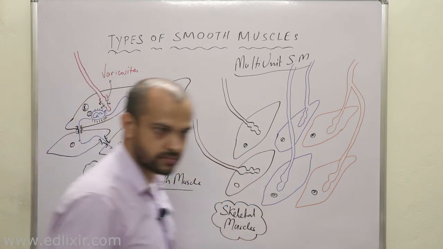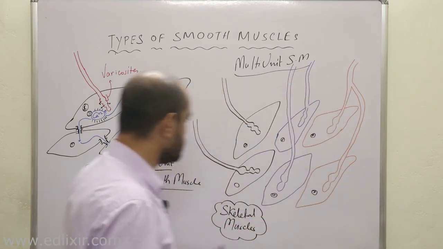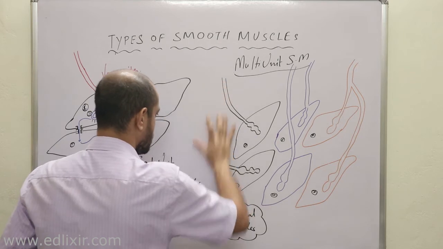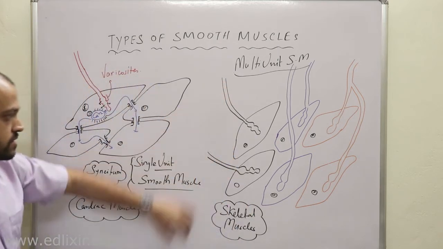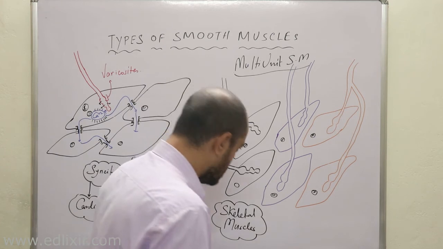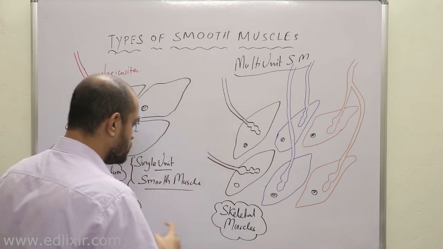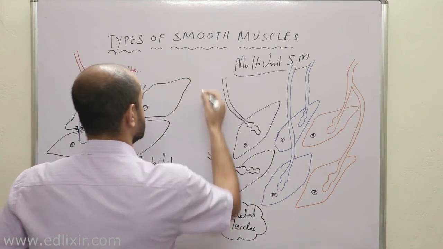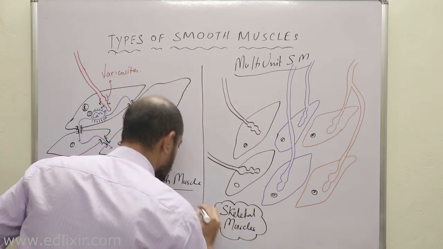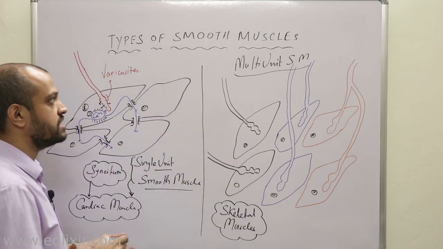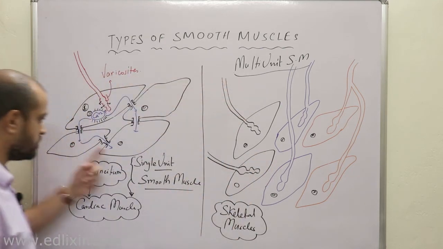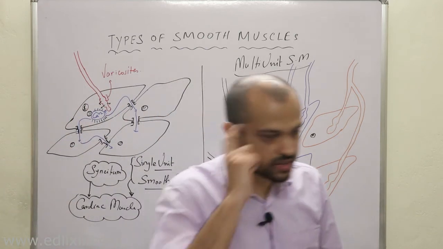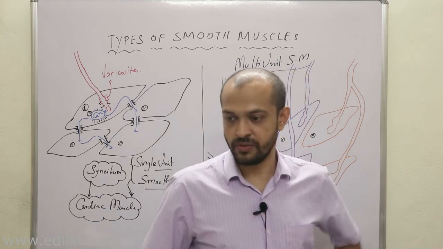Okay. Now, a very important point here we need to understand right now is: what are the positions where you will find these different types of muscle fibers? Now listen, what are the positions in your body where you will find multi-unit smooth muscle, and where you will find single unit smooth muscle, right? This is the most confusing part. Now listen, you don't have to get confused. First listen to me with your attention.